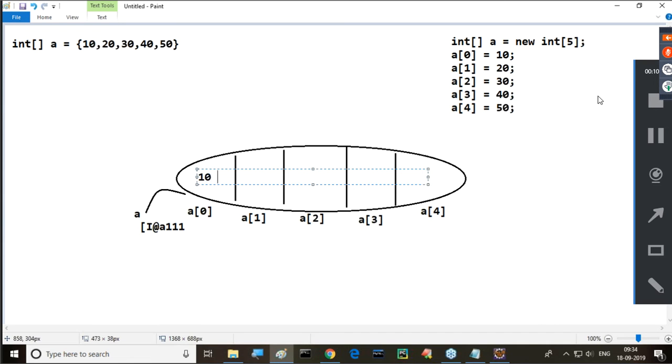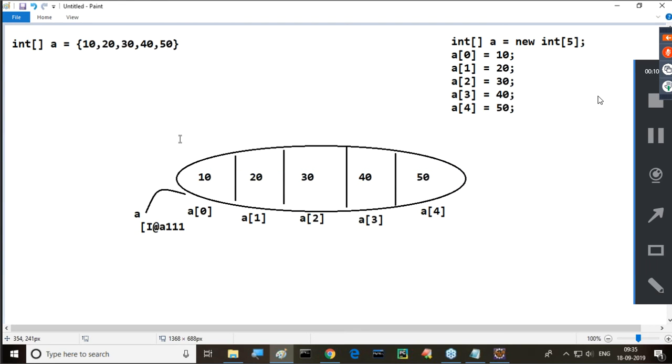Now, first of all, the 10 value will be stored. Next one? 20 value will be stored. Next one? 30 value will be stored. Next one? 40 value will be stored. After this 40, then the 50 value will be stored. 10, 20, 30, 40, 50 in the respective indexes. This is exactly the memory representation for arrays. The internal memory representation for arrays is available in this fashion only.